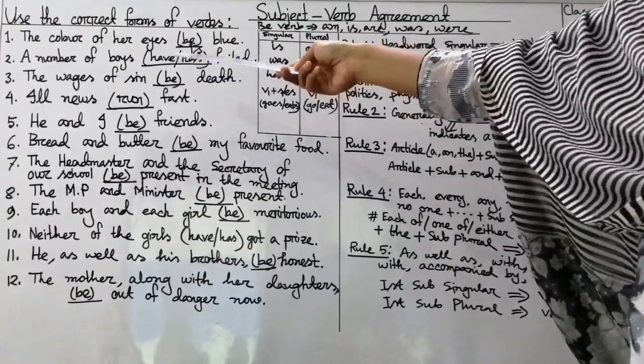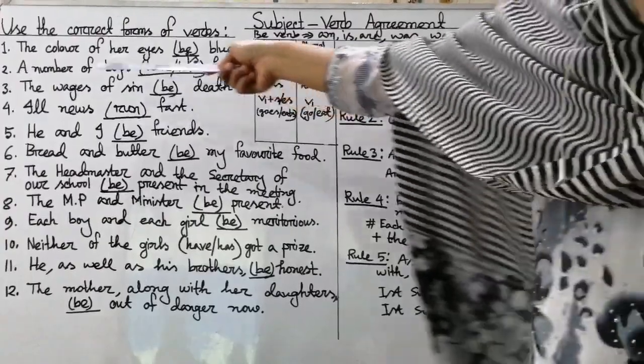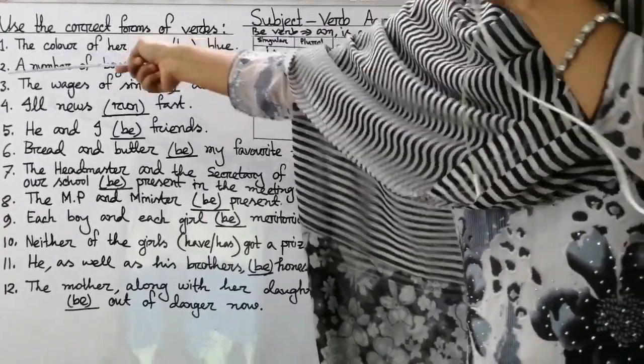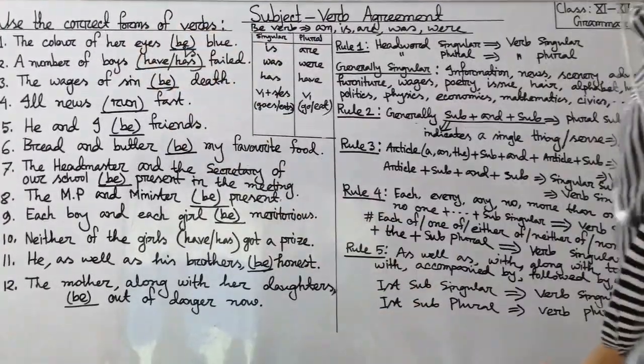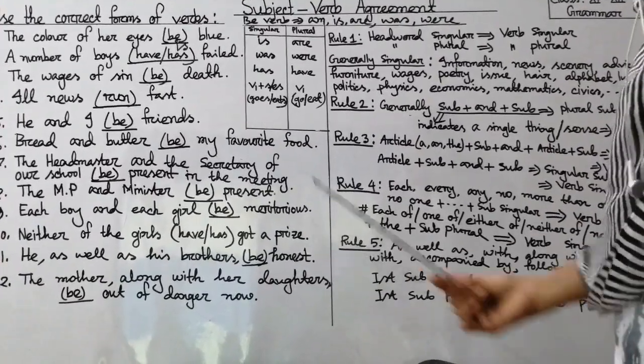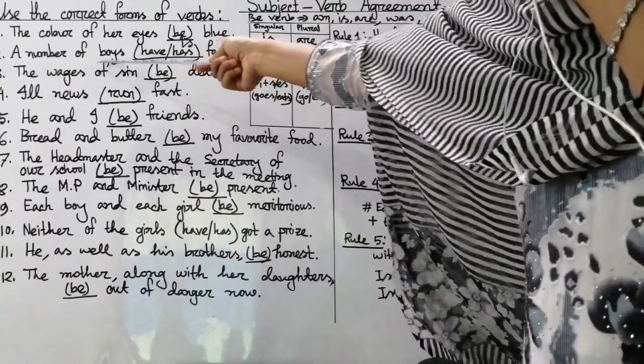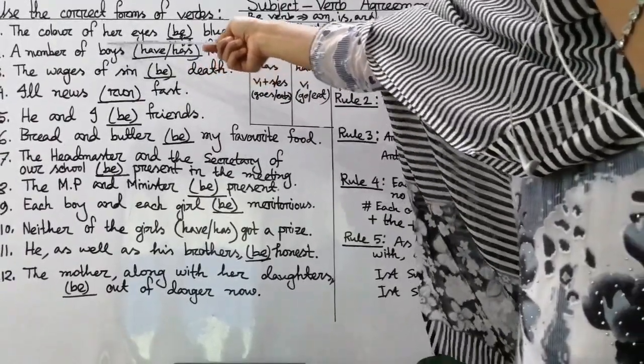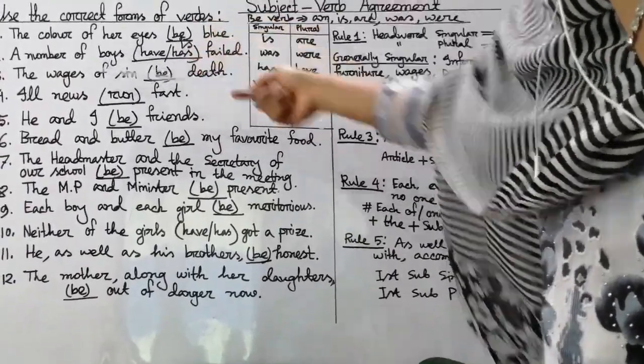Then sentence number 2, a number of boys have or has failed. Then who is the head word here? Not number. Number of, it's a phrase. A large number of, a lot of, those words are phrases. So here the head word will be boys. So this word is plural, boys, you see.